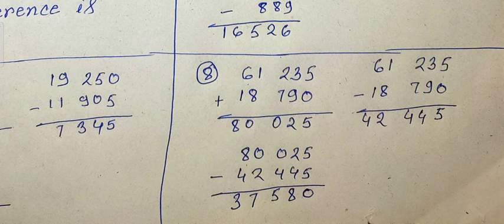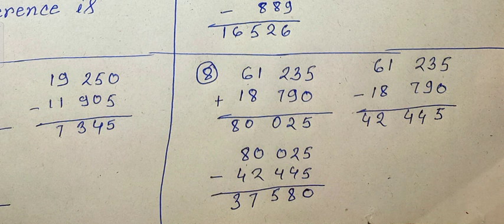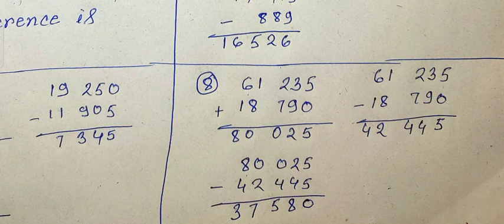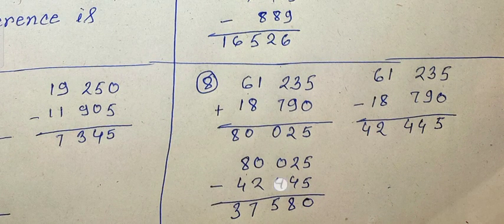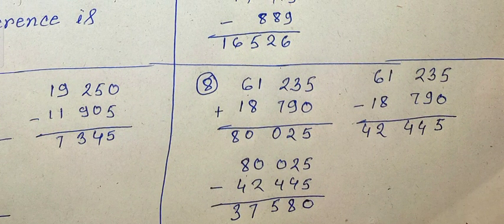What number must be subtracted from the sum of these two numbers to make it equal to the difference? Okay, this is the same as the previous one. First we have to find out their sum and then their difference, and then subtract their difference from the sum, and we will get the answer, and the answer is 37,580.